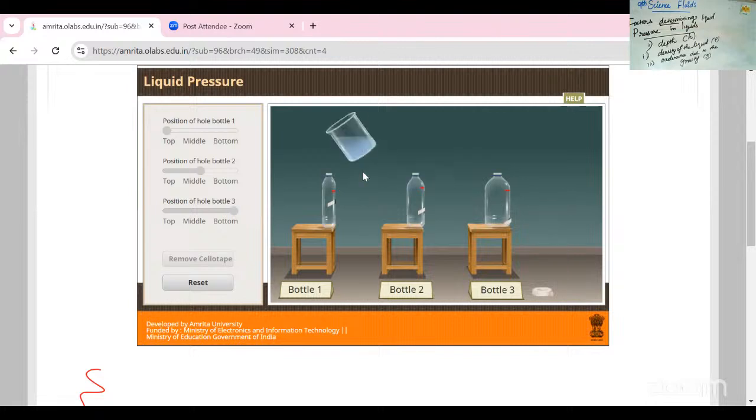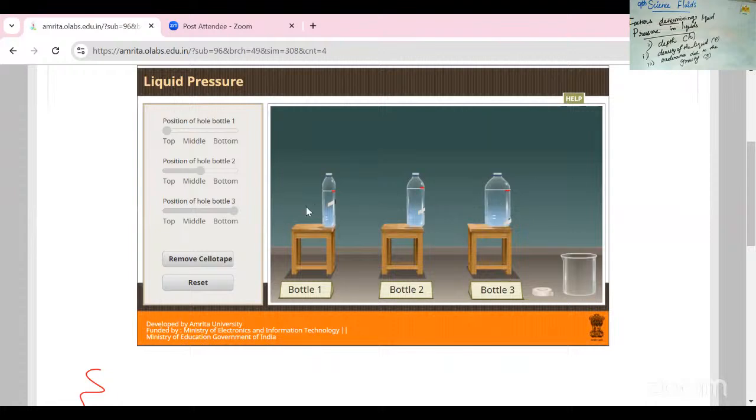Next, we are going to fill water in all the bottles. First bottle is filled. Second bottle also filled. And then, yes, third bottle also filled. So, in the second way of the experiment, I am selecting the position of the holes varying in these three bottles. First bottle position is in top, second bottle position is in middle part, and third bottle position is in bottom part. Okay, so next I am filling the water in these bottles.